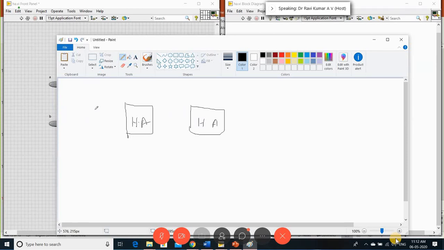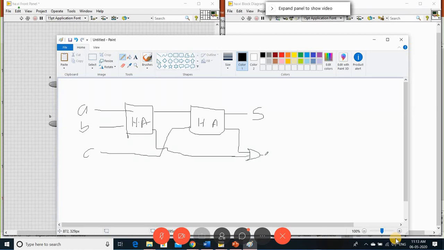Okay, I'll have the two inputs here, A and B, and whatever the sum is, I connect to the A of another half adder, and we have the C input. This is A and B and C. And the C I give to the A of this input, and this is your sum of full adder, and this is the carry. This carry is connected to one OR gate. I give it to this carry.